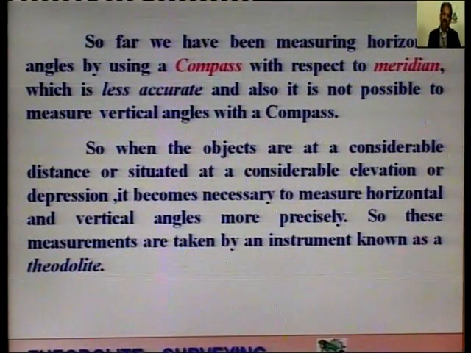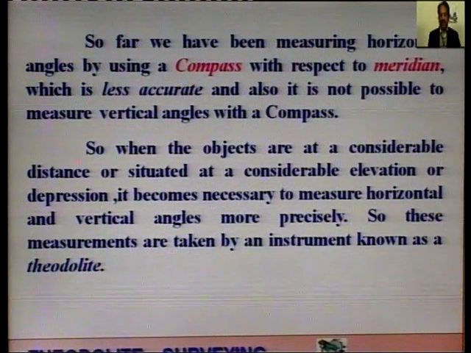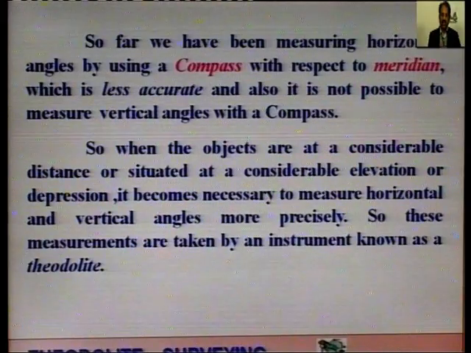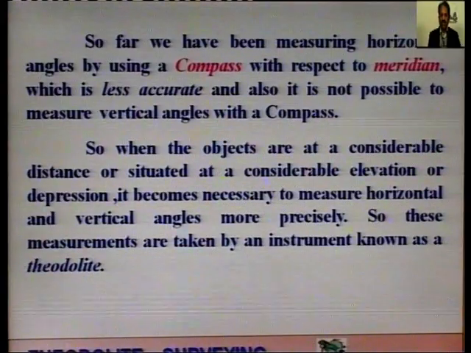So, when the objects are at a considerable distance or situated at a considerable elevation or depression, it becomes necessary to measure horizontal angles and vertical angles more precisely. So, these measurements are taken by an instrument which is known as a theodolite.